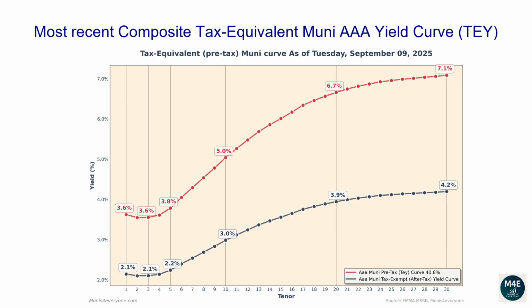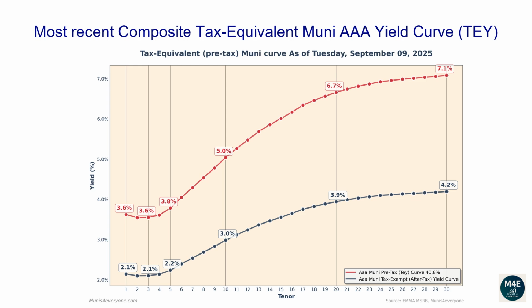Let's now go over the most recent composite tax-equivalent Muni AAA yield curve. The following graph shows, in red, the tax-exempt after-tax Muni yield curve, versus in blue its tax-equivalent pre-tax version, assuming a 40.8% top tax bracket as of September 9, 2025. Why would you care to see the tax-equivalent version of the Muni yield curve? More on this later. Let's first go over the pre-tax, aka tax-equivalent yield curve.